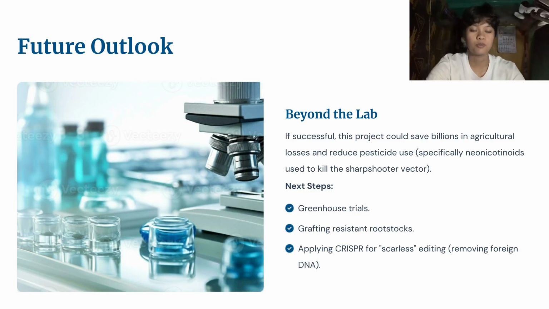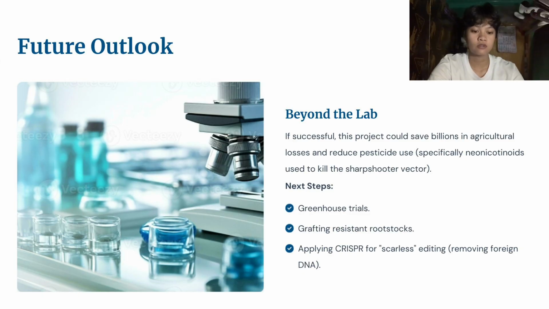On this slide, we present the expected results of the genetically modified grapevine carrying the PDR1 resistance gene. First, for the genotype, we expect the modified plant to test positive for the PDR1 gene through PCR analysis. This confirms that the resistance gene has been successfully inserted into the grapevine genome.